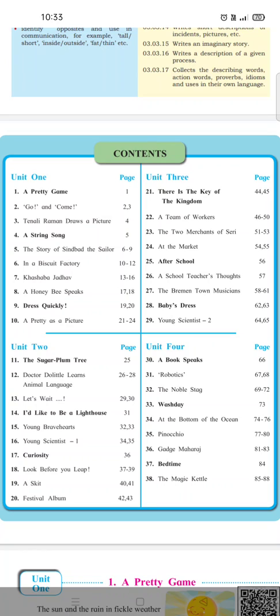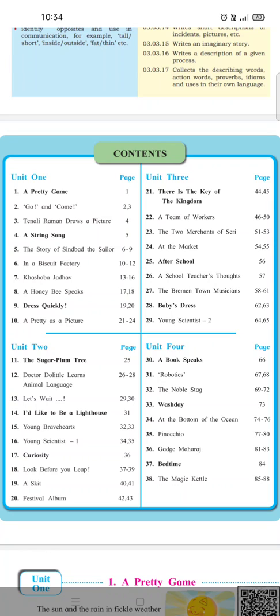Same in Unit 2, there are 3 poems and the remaining are lessons and activity based topics. In Unit 3, there are 3 poems and remaining are activity based lessons and stories. And in Unit 4, you have 3 poems and the remaining are lessons and some activity based lessons.